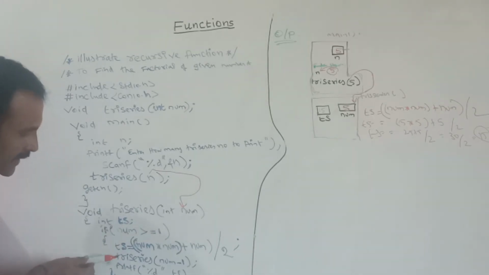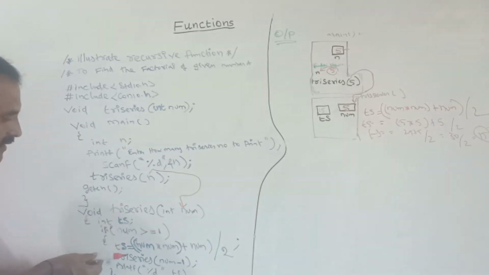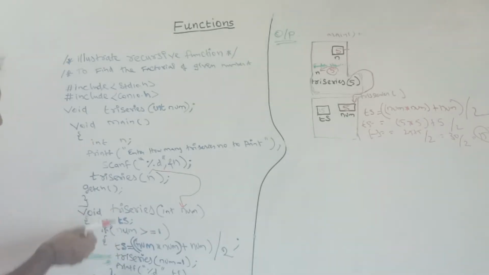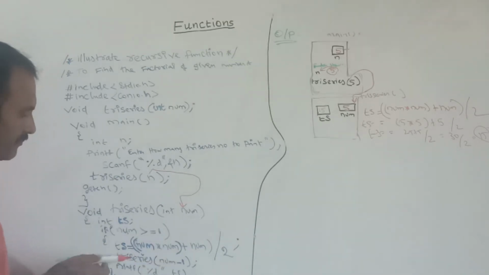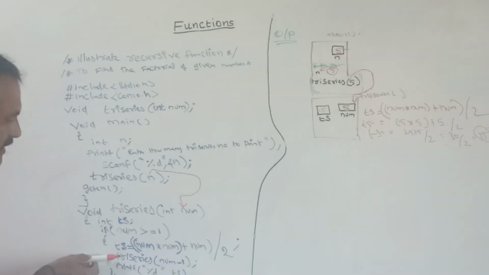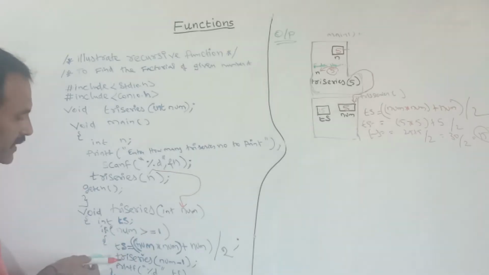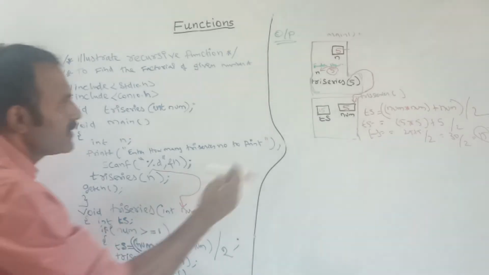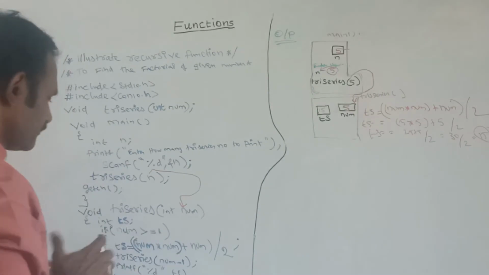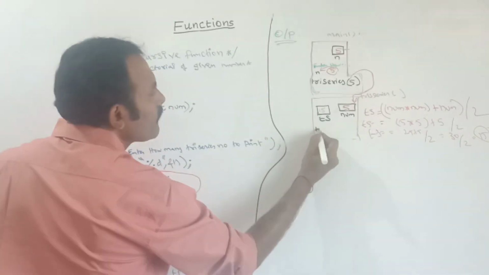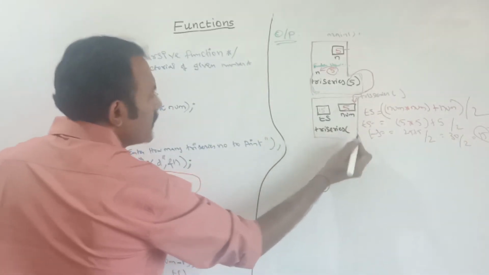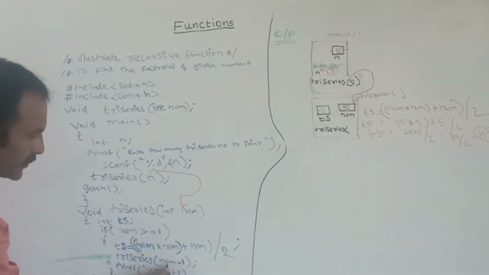In this step, again I am calling the same function. When a function is called by itself, it is known as a recursive function. Here this is the recursive function. Again I am calling the same function. Inside the body of the function I am calling the function name. So here the function name is what? Tri series. Here tri series of num minus 1.